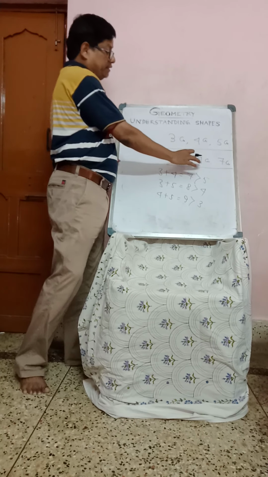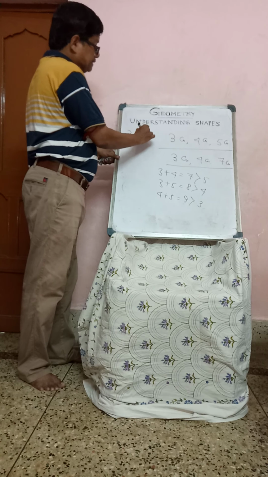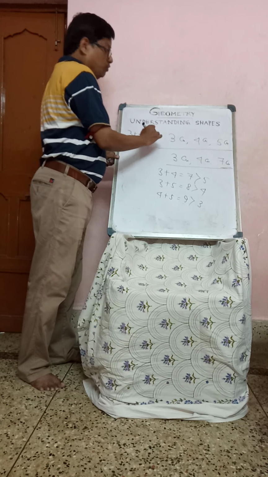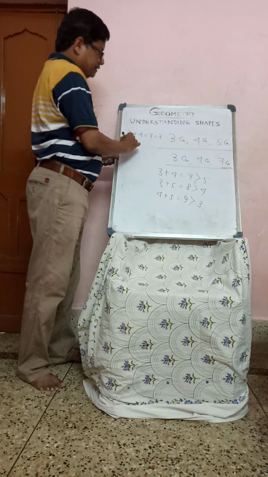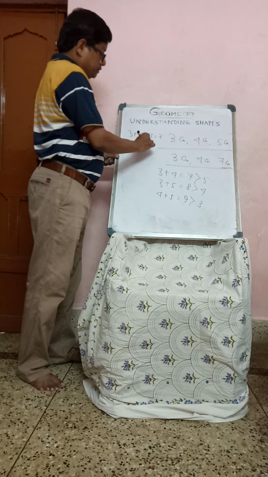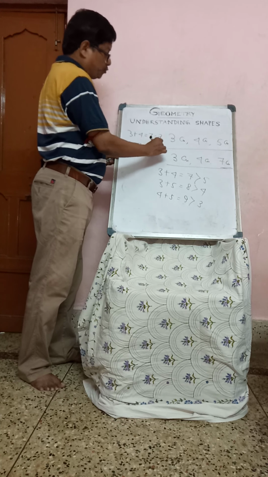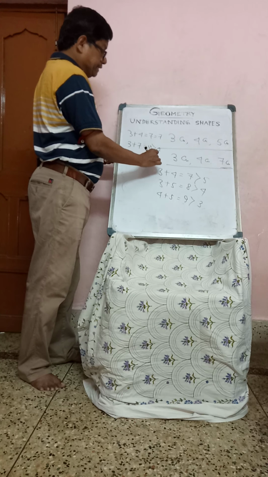Second one, look here. 3 plus 4 equals 7, and the third side is 7. It is not greater than; both are equal. 3 plus 7 equals 10, greater than 4. 4 plus 7 equals 11, greater than 3.